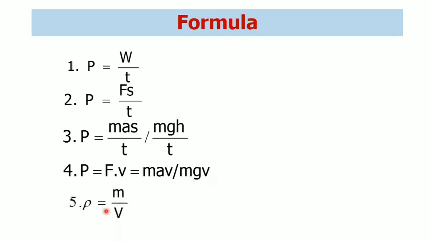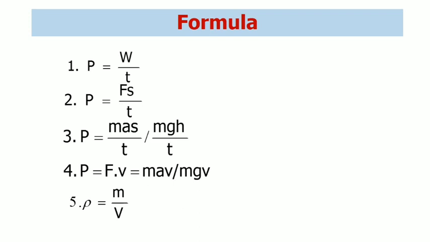There is another formula, rho equal to m by v. This formula is used to calculate the mass of water in a deep well. When you are asked to calculate the amount of work done to empty the deep well, you have to know the mass when the mass is not given. In that situation, we will use the formula rho equal to m by v, where rho is density, m is the mass, v is the volume, and we know the density of pure water is 1000.